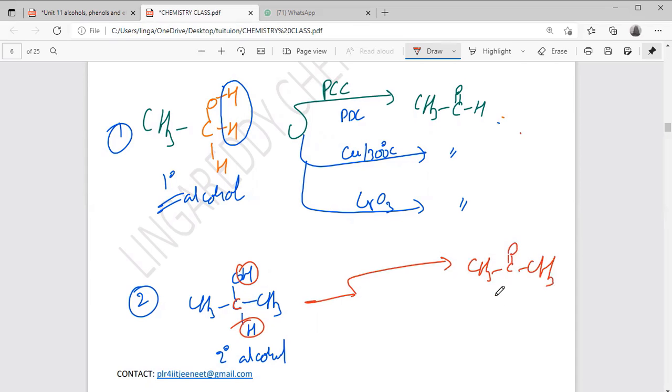That is the ketone forming. Primary alcohols form aldehydes, secondary alcohols form ketones. The reagents may be PCC or PDC or copper at 300 degrees Celsius or chromium trioxide. You can use any of the four.